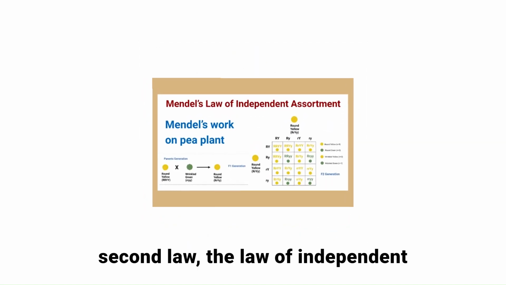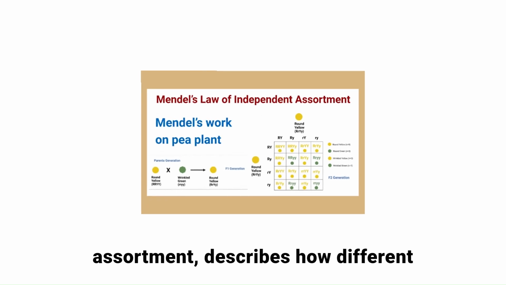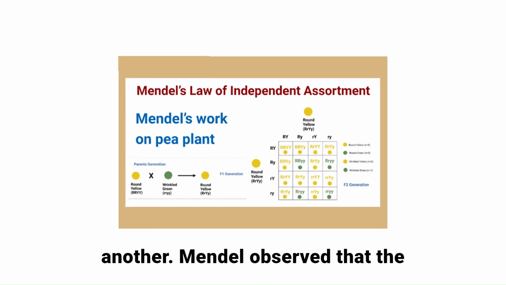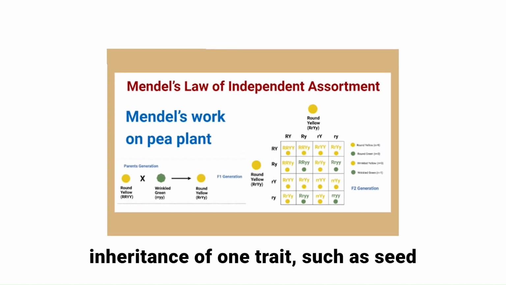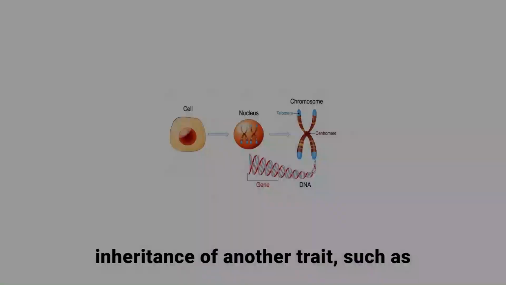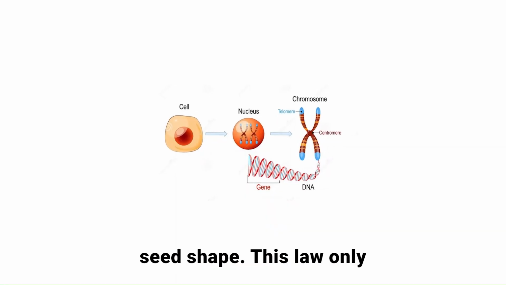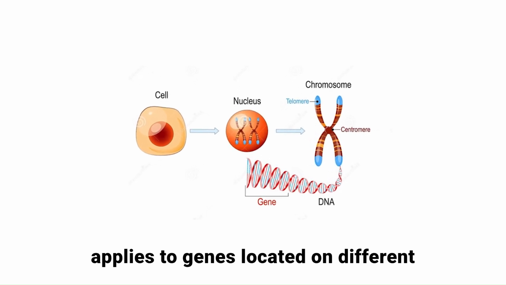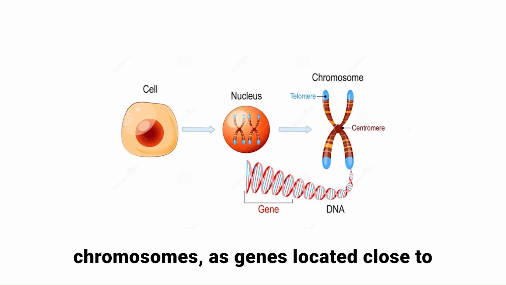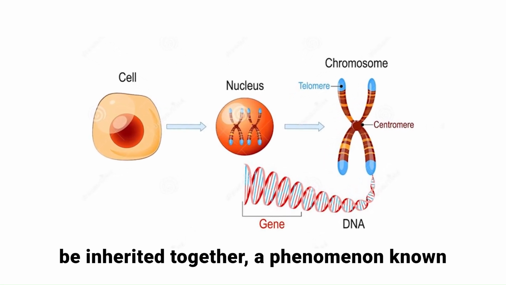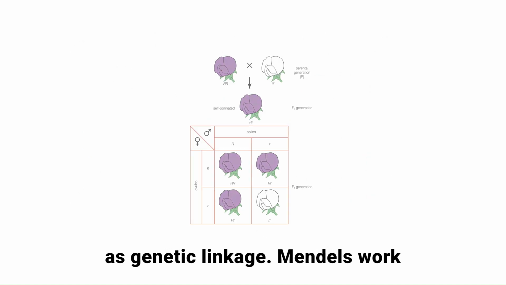The second law, the law of independent assortment, describes how different traits are inherited independently of one another. Mendel observed that the inheritance of one trait, such as seed color, does not influence the inheritance of another trait, such as seed shape. This law only applies to genes located on different chromosomes, as genes located close to each other on the same chromosome tend to be inherited together, a phenomenon known as genetic linkage.